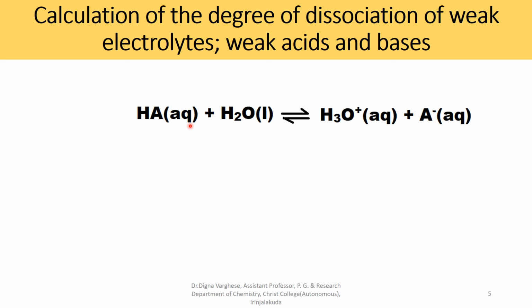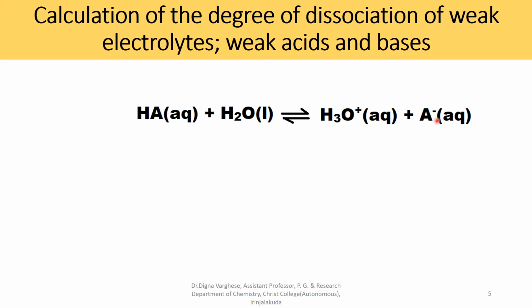So the equation is HA plus water giving H3O plus and A minus. A weak acid in aqueous solution ionizes as hydronium ion and its anionic part.